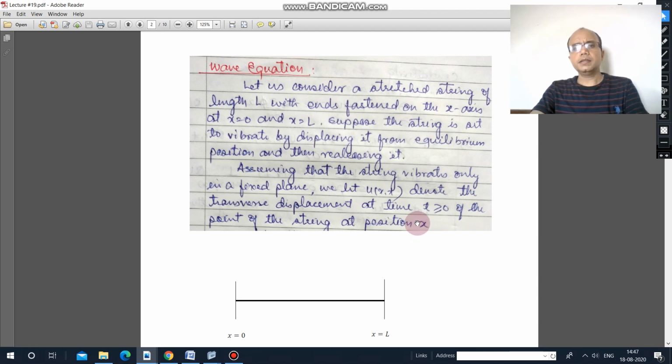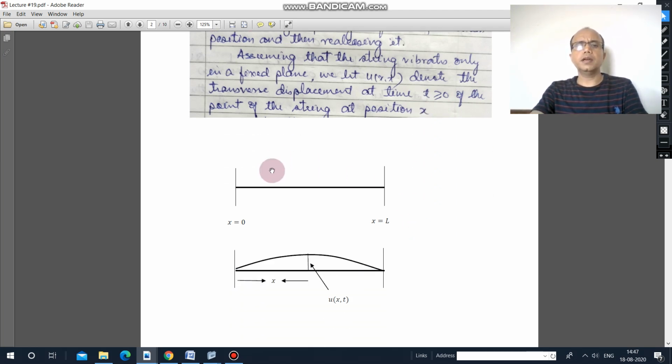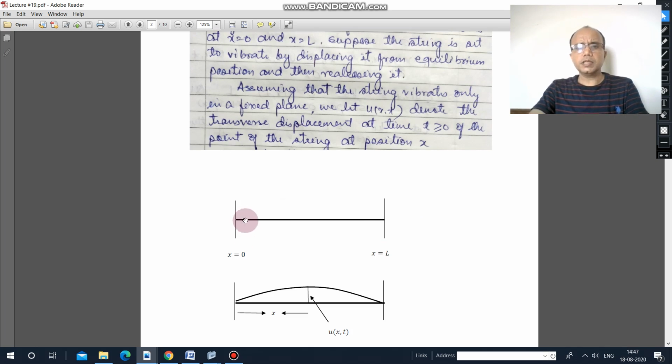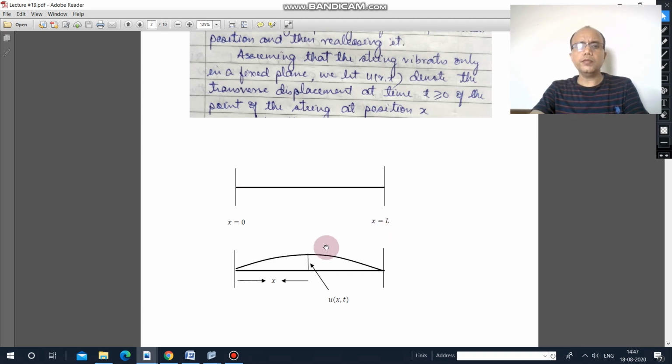Now let us understand with the help of this diagram. Suppose this is the stretched string. One end is fixed at x equal to 0, and another end is fixed at x equal to L. Now if you stretch this string along the vertical axis, the string will look like this.